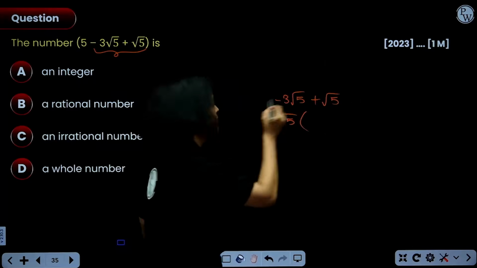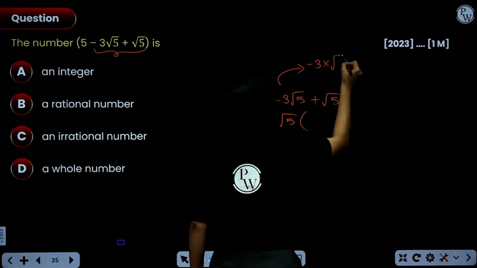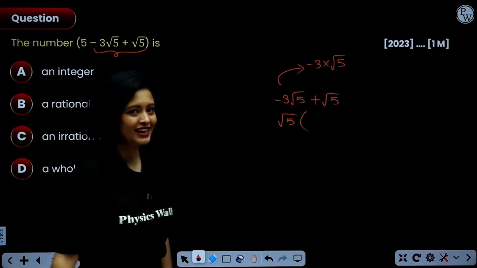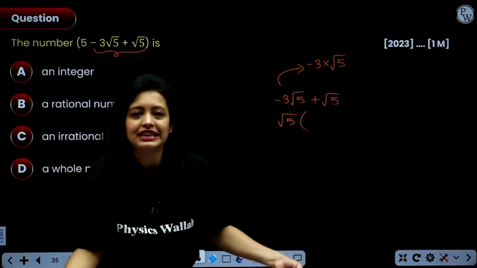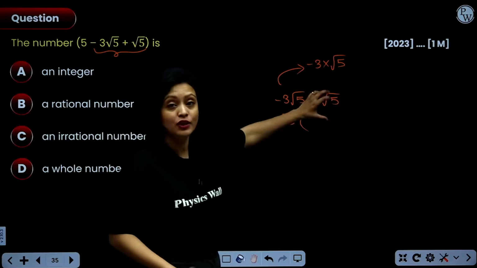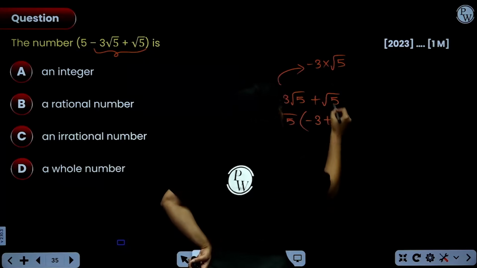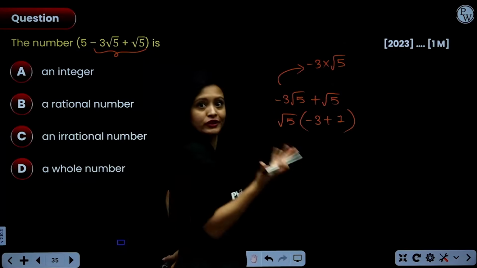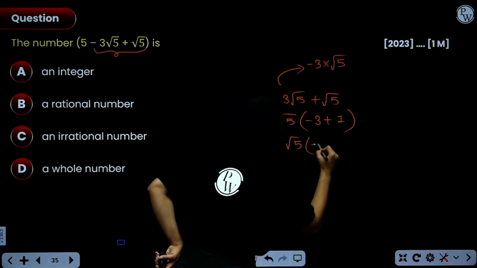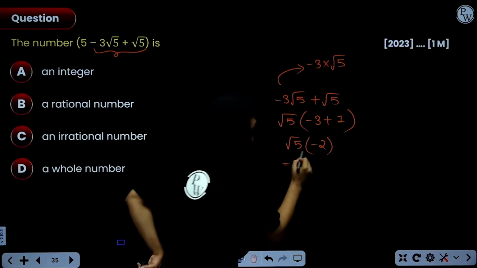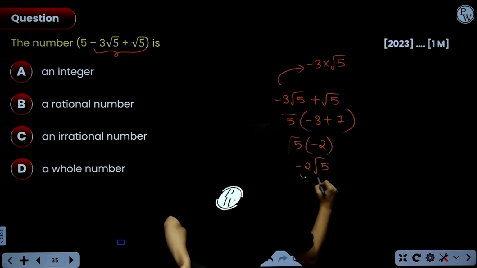Minus 3 root 5 means minus 3 into root 5. If you take out root 5, you get minus 3 and here only 1 will remain, because root 5 is already out. So root 5 into minus 3 plus 1, which is minus 2. You get minus 2 root 5.